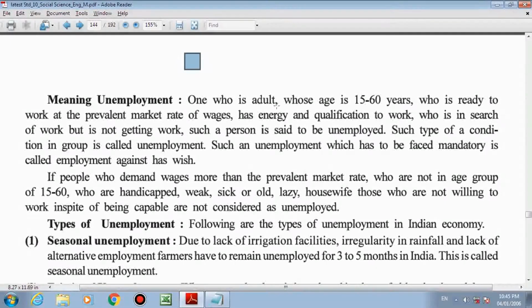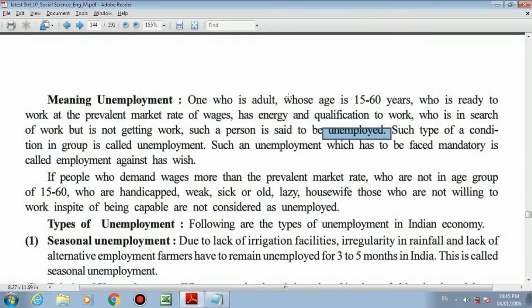One who is an adult, first condition, adult, age is 15 to 60 years, ready to work at the prevalent market rate of wages, whatever rate is available in the market, has energy and the qualification to do the work, and is searching for work but still not getting work, such a person is said to be unemployed.